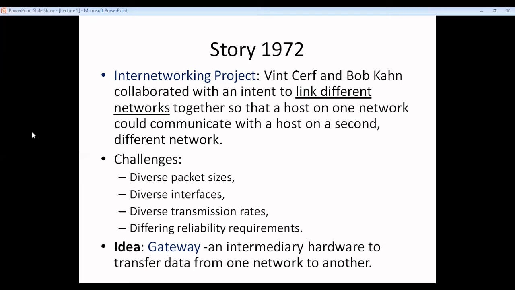So they came up with the idea of a gateway. It will be an intermediary hardware to transfer data from one network to another.